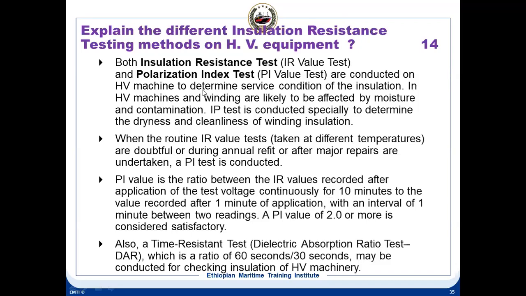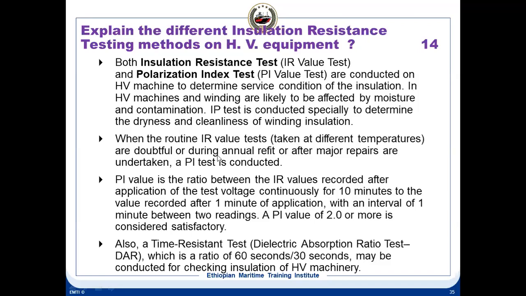dielectric absorption test. Both the insulation resistance test and the polarization index test are conducted on HV machines to determine the service condition of insulations. HV machine windings are affected by moisture and contaminations. So the PI test, that is the polarization index test, is conducted specially to determine dryness and cleanness of the winding insulation. The main purpose of the PI test is to find out dryness and cleanness.